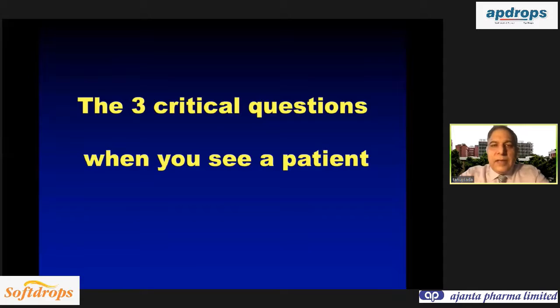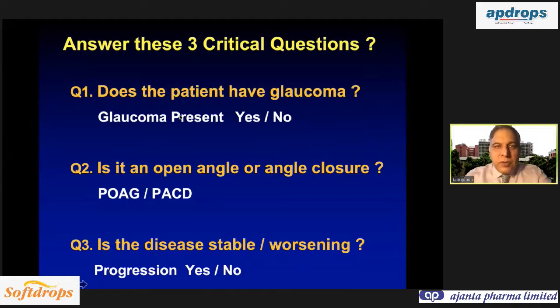So whenever any patient walks into your OPD, you ask 3 questions regarding your patient. First question is, does the patient have glaucoma or no? This is what you are asked to do in the OPD. The second question is, if he has glaucoma, is the angle open or is the angle closed? And thirdly, on follow-up, you have to answer whether the patient is stable on therapy or is the disease worsening. So if you answer these 3 questions, then you will be a successful glaucoma clinician.